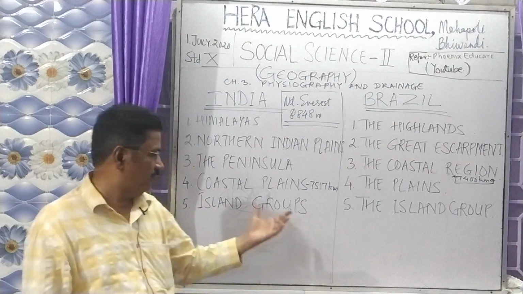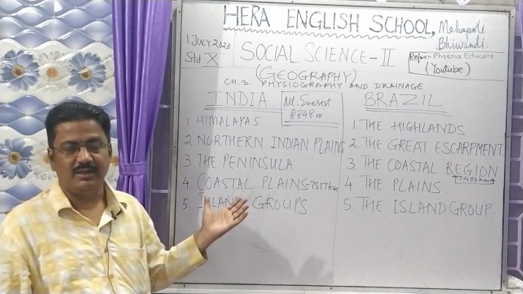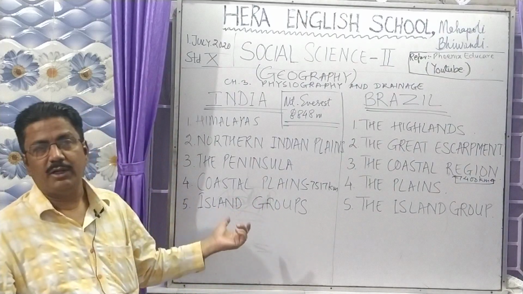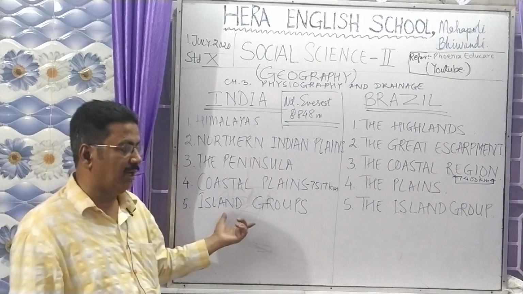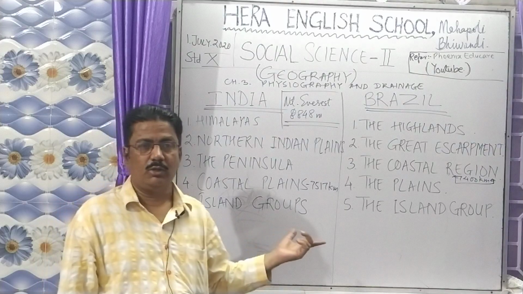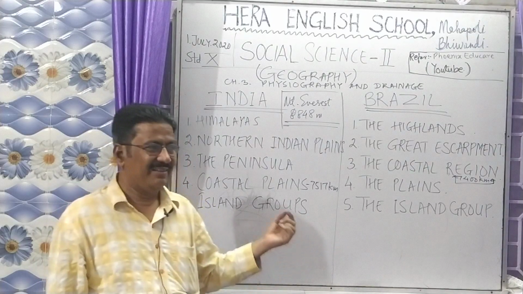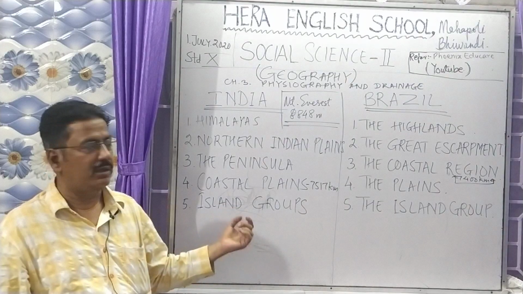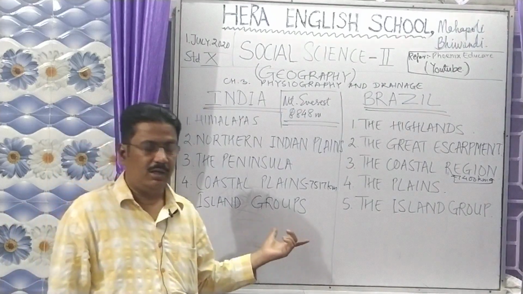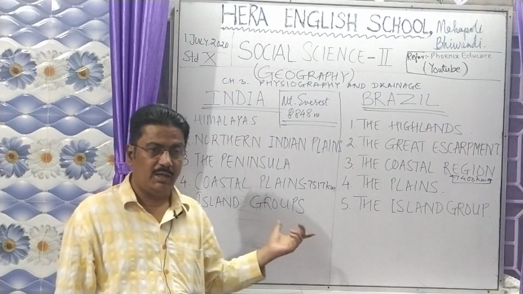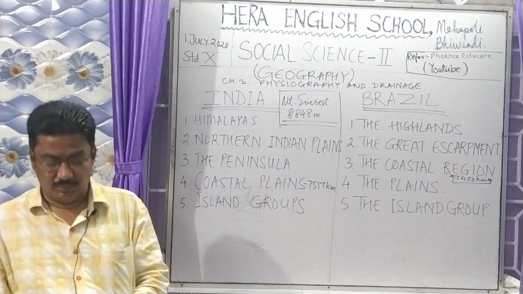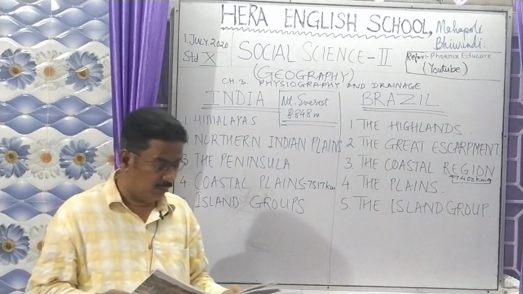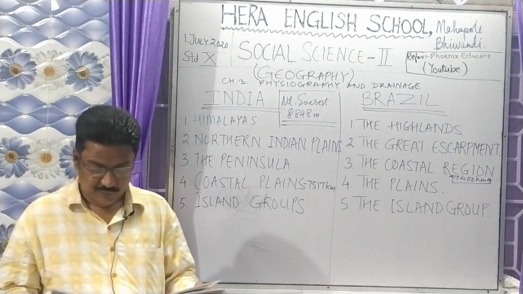India has Lakshadweep in the Arabian Sea with the capital Kavaratti, and in the Bay of Bengal the Andaman Nicobar Islands, where the capital is Port Blair, and the southernmost point of India, known as Indira Point, is also on the Andaman Nicobar Islands. So this was all about the Brazil and India physical features.